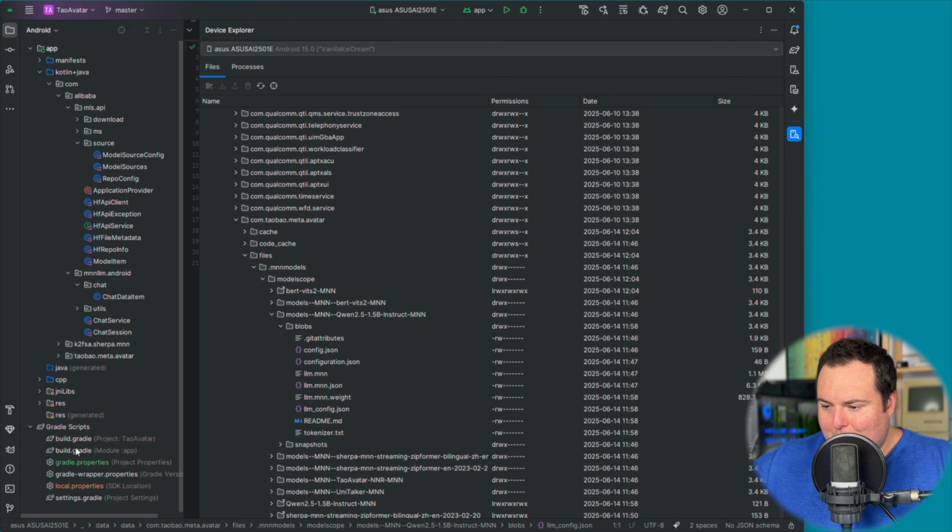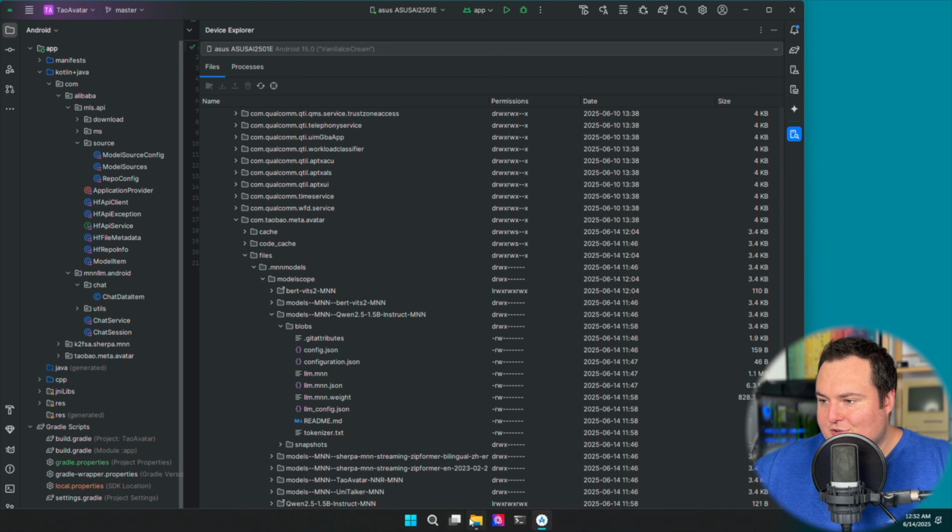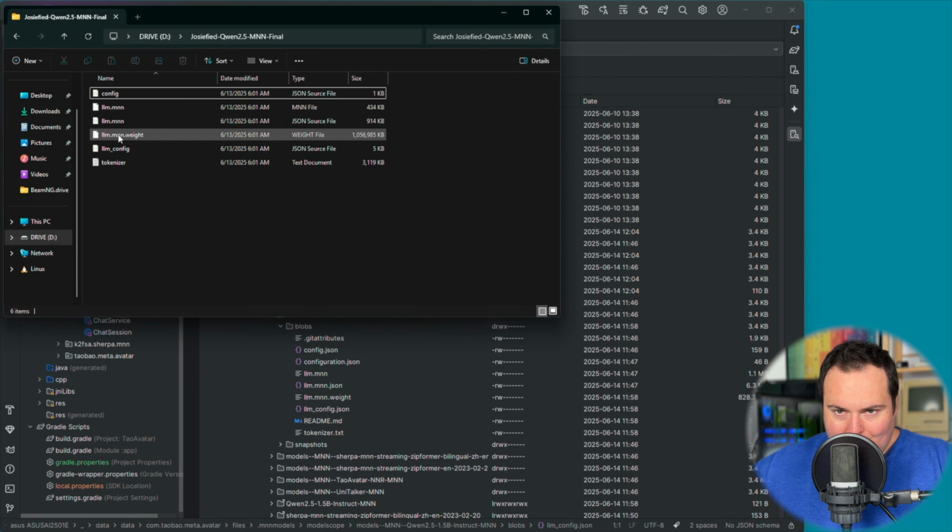Down here, we can see the actual full path to the directory and the location of the model. It's in all these subfolders, and finally we have our blobs folder where the actual model files and associated things are contained. So all I have here is a flash drive with the newly created model that I made with the MNN tools. Obviously, it is the Josephified version of Qwen 2.5 1.5b, or the quote-unquote uncensored.